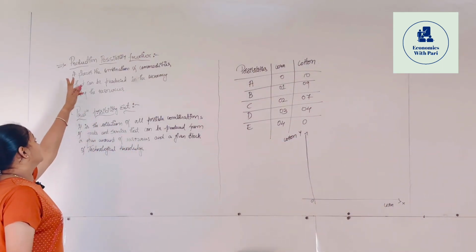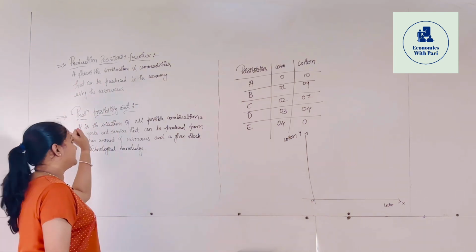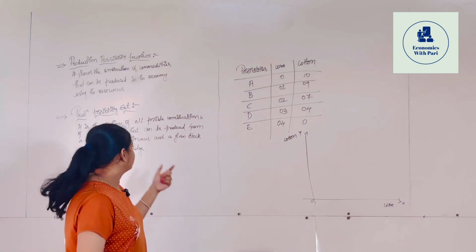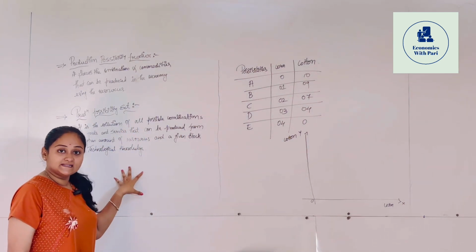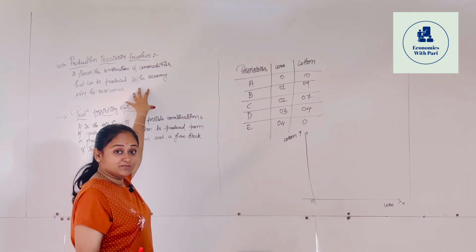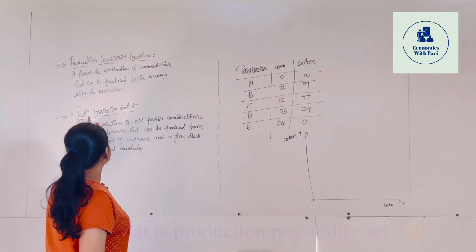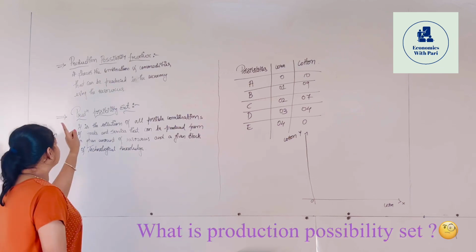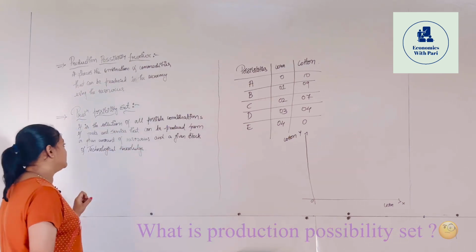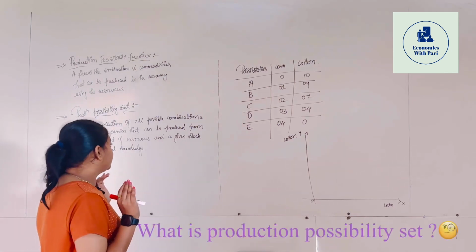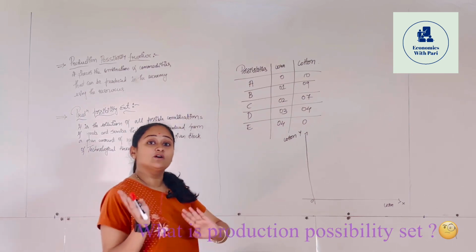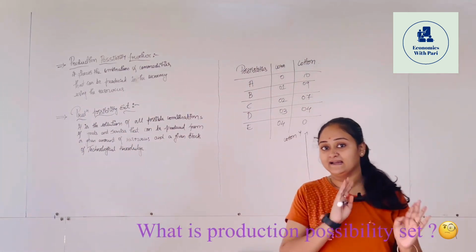So today we are going to discuss the production possibility frontier as well as the production possibility set. So what do you mean by production possibility set? First we will discuss the production possibility set, then we will discuss the production possibility frontier, okay? So what is the production possibility set? The production possibility set is a collection of all the possible combinations of goods and services that can be produced from the given amount of resources as well as a given stock of technological knowledge in an economy.